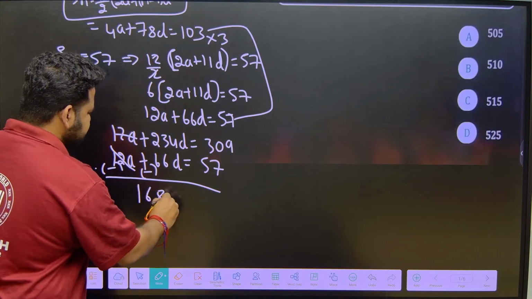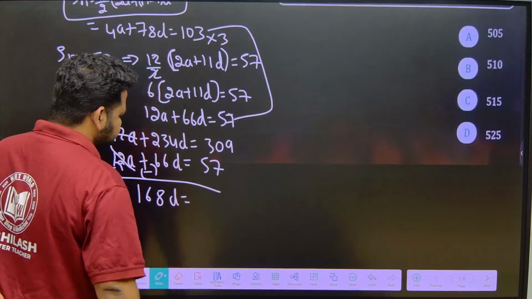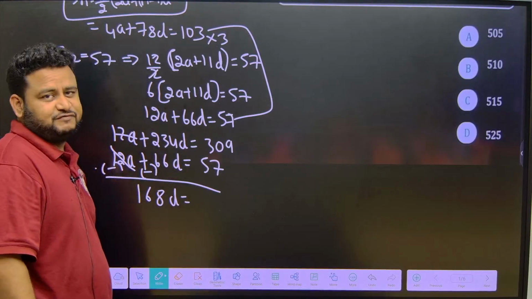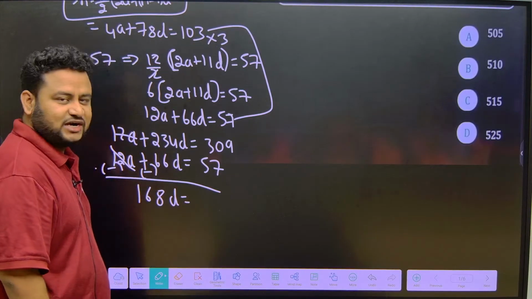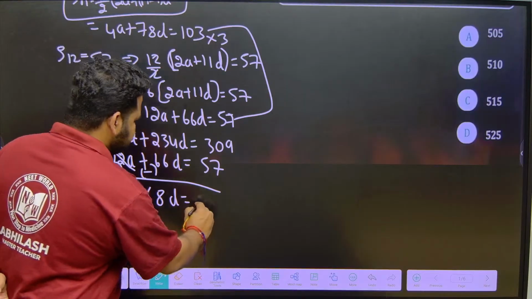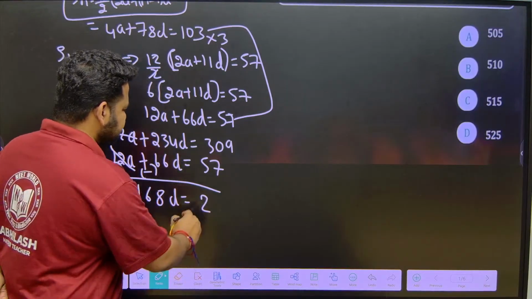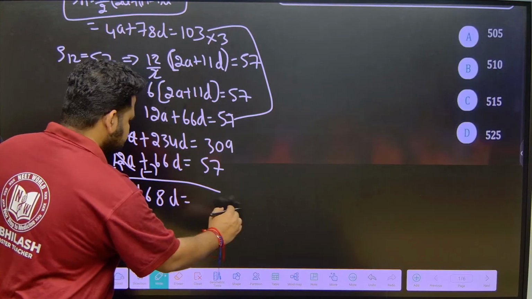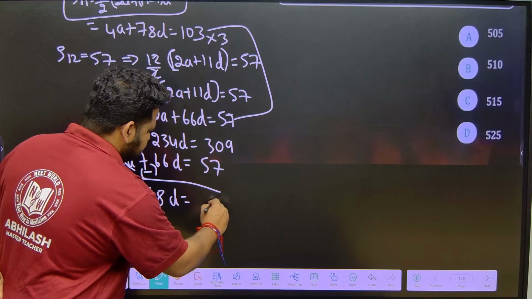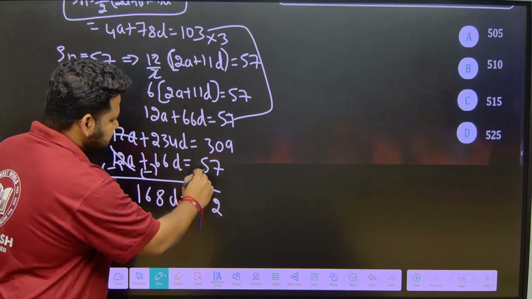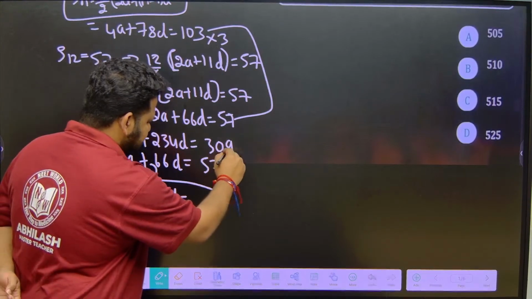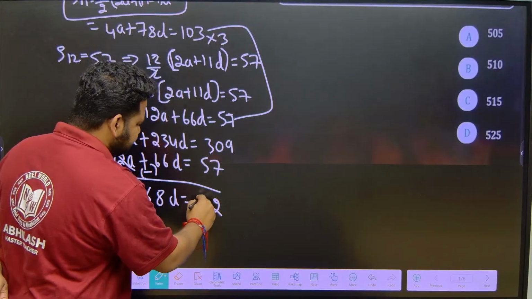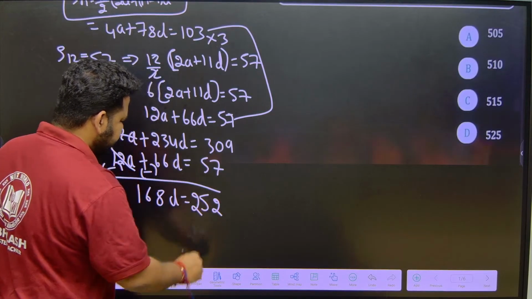So, this will be 168d is equal to 309 minus 57. 309 minus 57, what should I write, friends? 9 minus 7 is 2, 10 minus 5 is 5, and this will be 252.